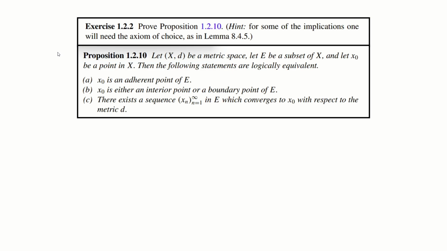So for this problem, it says prove proposition 1.2.10, which is: let (X, d) be a metric space, let E be a subset of X, and let x naught be a point in X. The following statements are logically equivalent. A. x naught is an adherent point of E. B. x naught is either an interior point or a boundary point of E. C. There exists a sequence (x_n) from n equals 1 to infinity in E which converges to x naught with respect to metric d.